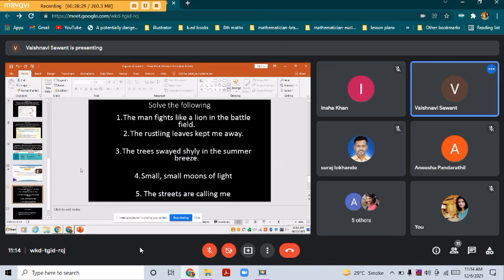Okay. Third one: the trees swayed shyly in the summer breeze. Yes. Fourth: small, small moons of light. Repetition. Yes, right. Fifth: the streets are calling me. Personification. Yes, right.